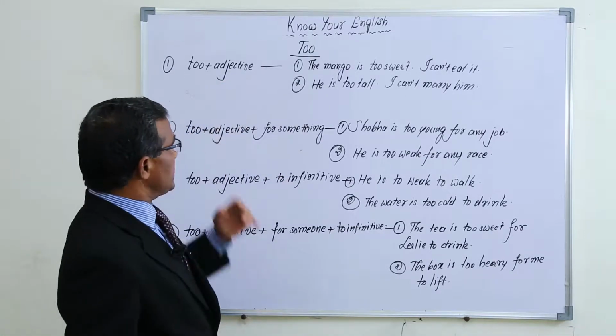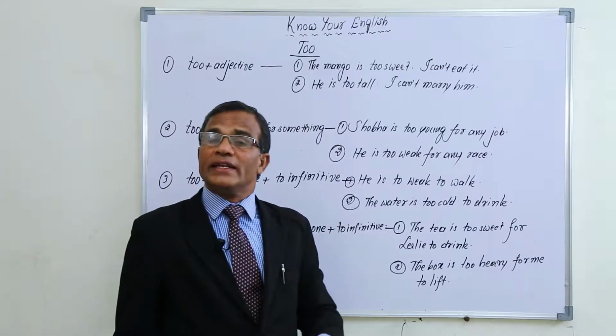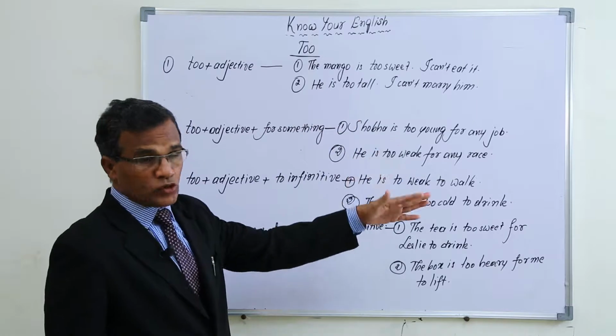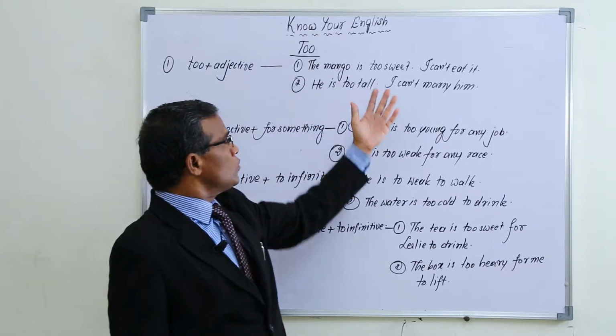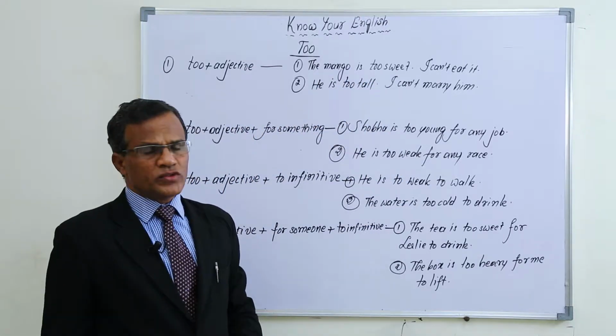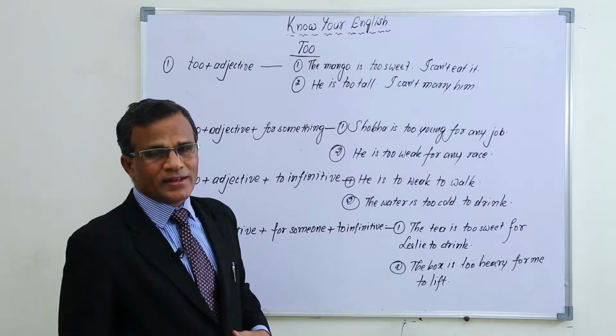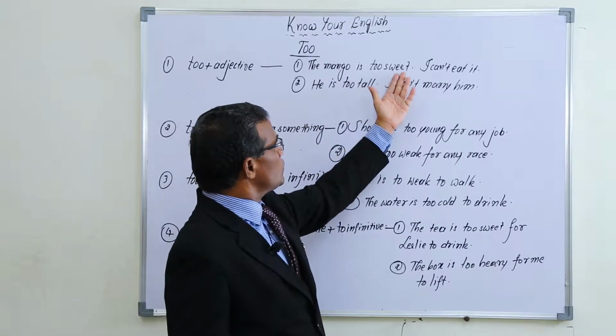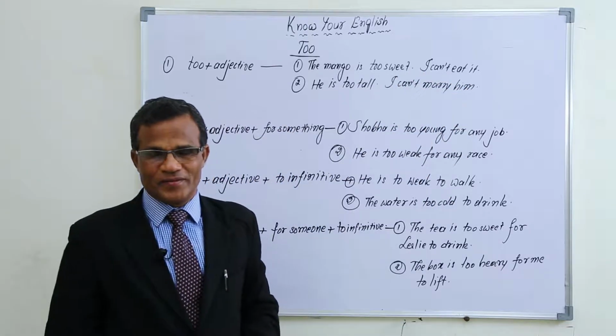For 'to' plus adjective, 'to' generally gives a negative meaning. In what way it gives negative meaning, we can understand. The mango is too sweet. When you say the mango is too sweet, it gives a negative sense. It means I can't eat it.